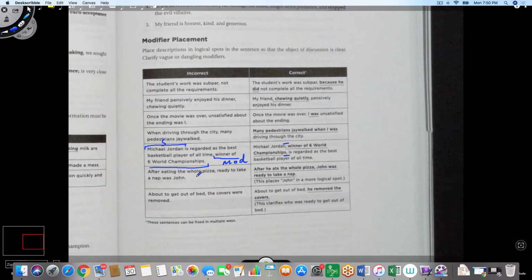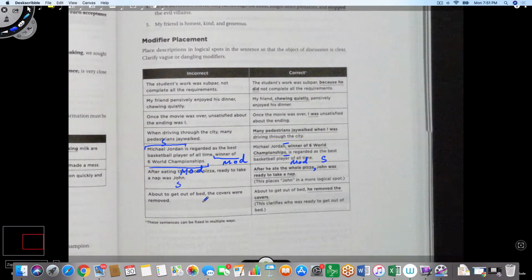Next one. After eating the whole pizza, ready to take a nap was John. So John is the subject, he ate the pizza, that's the modifier. You need to put them side by side. So you can say after he ate the whole pizza, comma, so modifier followed by comma followed by subject John. Or you could just say John was ready to take a nap after he ate the whole pizza. In which case John would be the subject that comes before the modifier, and anywhere before the modifier is fine. But if you put the subject after the modifier, put a comma immediately after the modifier and then put the subject right after that.